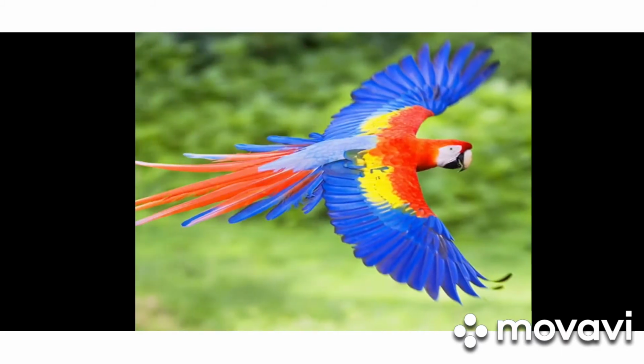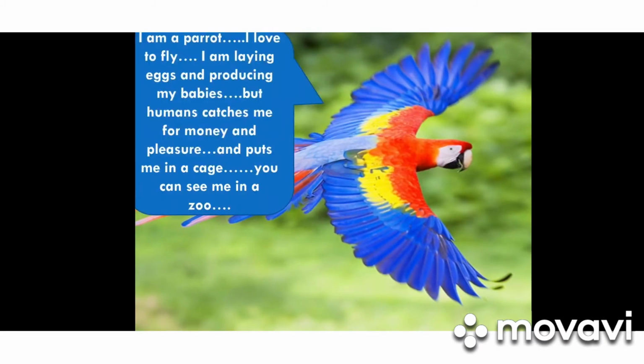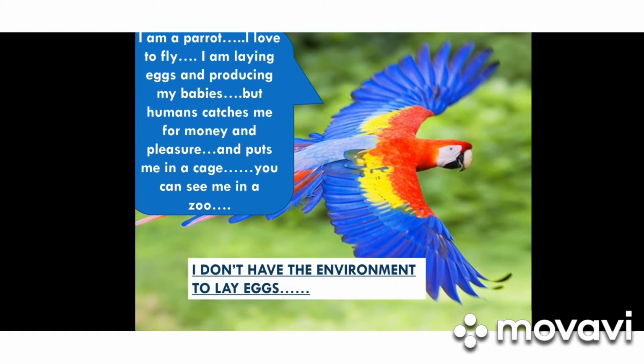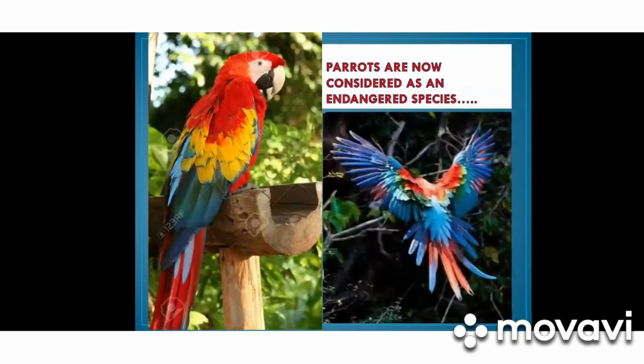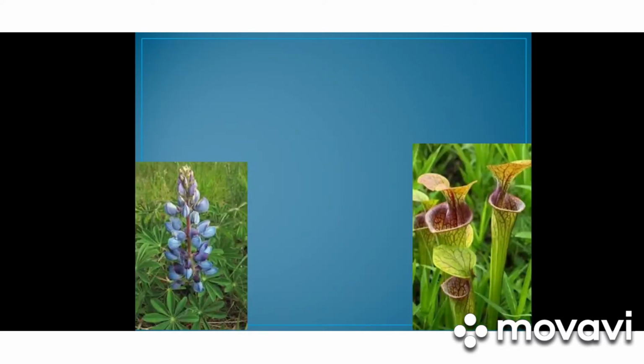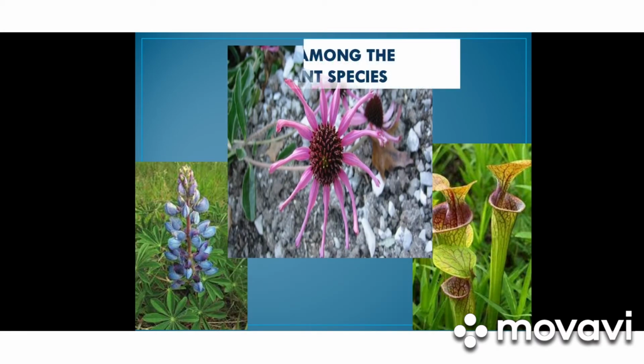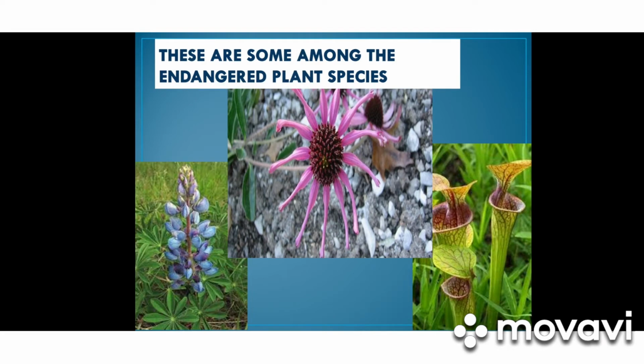Here is a picture of a parrot. Humans catch these parrots for money and pleasure and put them in a cage and in a zoo. They are not getting enough environment to lay eggs, and this makes them an endangered species. Parrots are now considered as an endangered species. Not only animals, some beautiful plants have become rare because they have been collected from the wild and sold to gardeners.